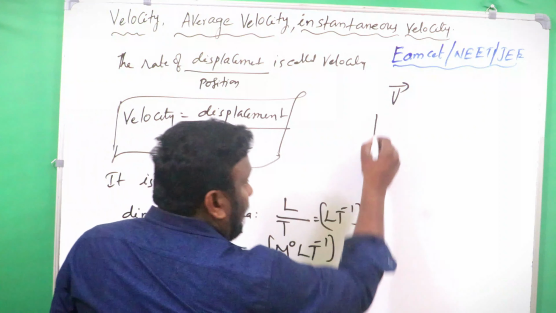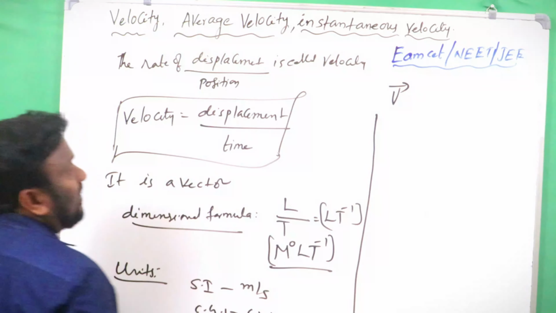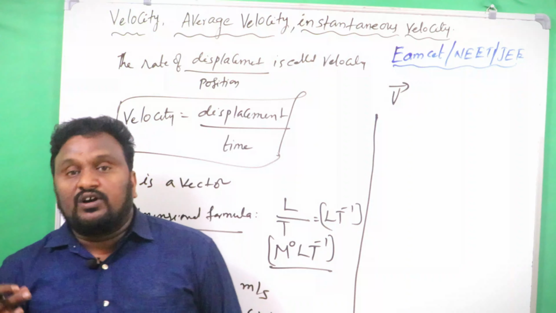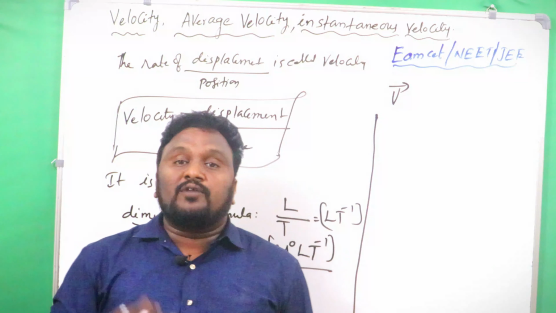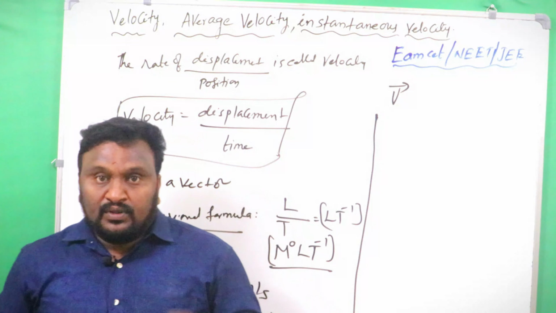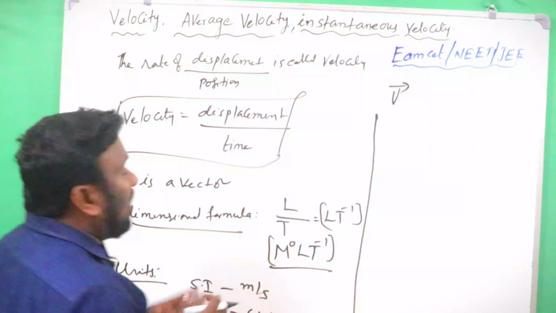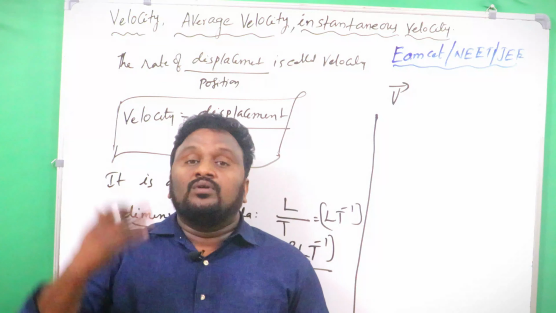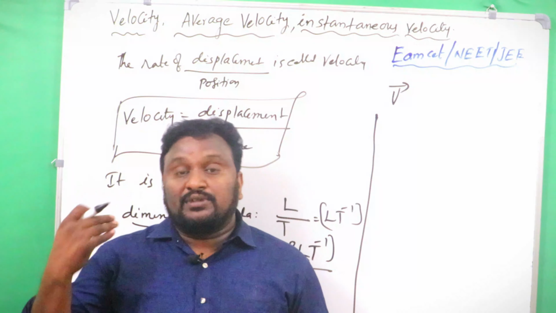Now what is meant by average velocity? Average velocity is the total displacement covered by the body in a particular time interval. It is the ratio of total displacement to the time interval.